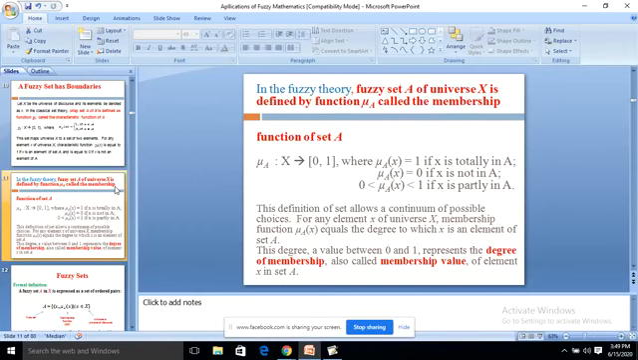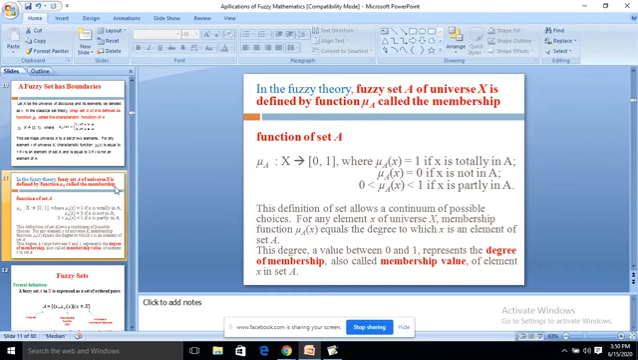In the fuzzy set theory, a fuzzy set A of universe X is defined by a function mu A called the membership function of a set A. Mu A is a mapping from X to 0, 1, where mu A of X equal to 1 if X is totally in A. Mu A of X equal to 0 if X is not in A. Mu A of X lies between 0 and 1 if X is partly in A.